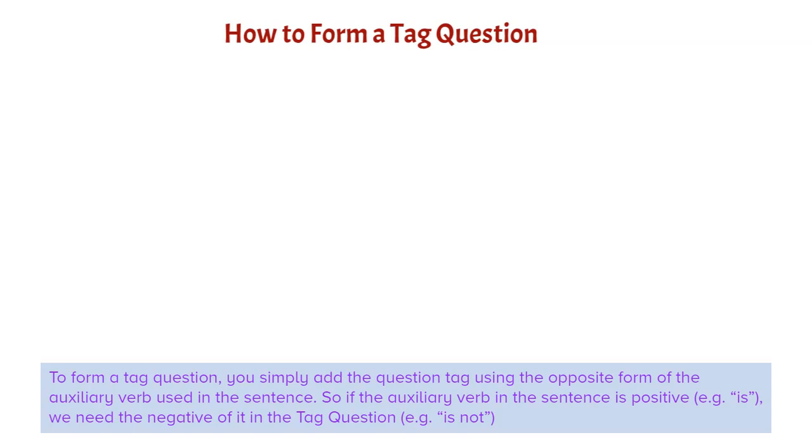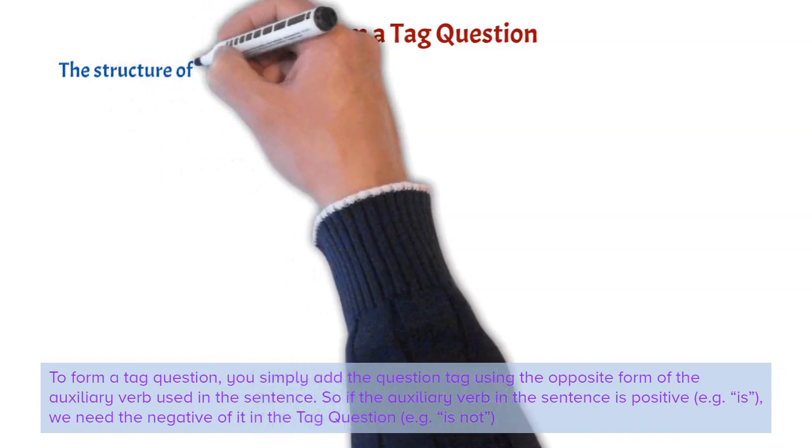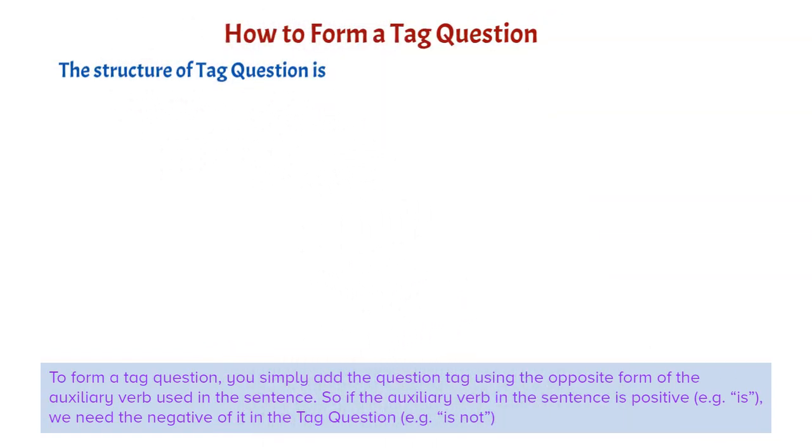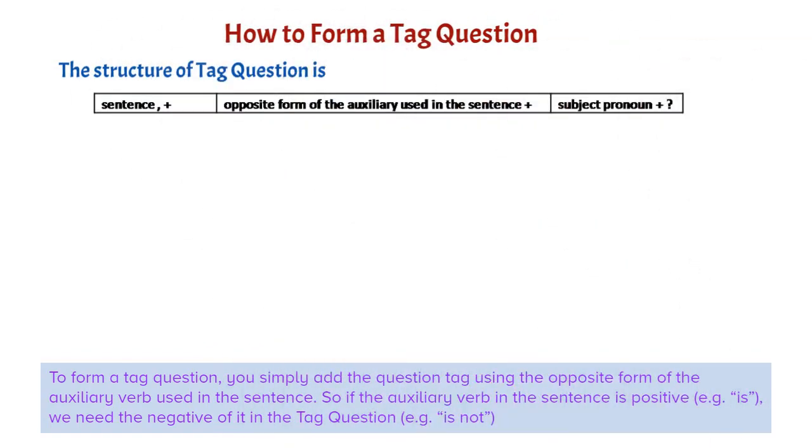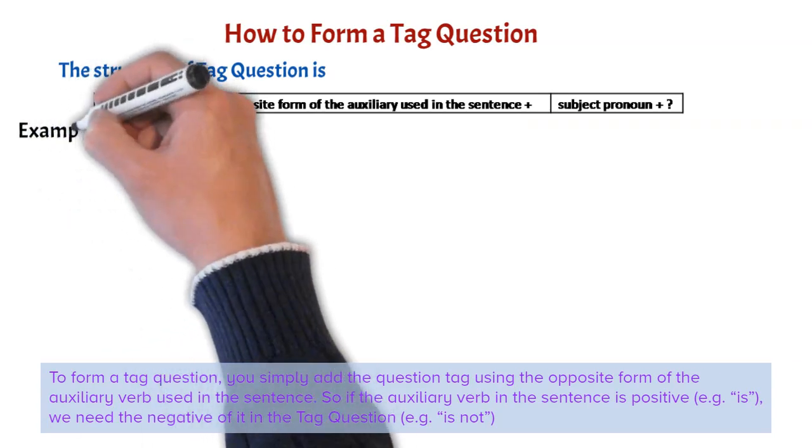The structure of a tag question is sentence, comma, opposite form of the auxiliary used in the sentence, and subject pronoun with a question mark. Please look at these examples. For a positive statement, a negative tag, and for a negative statement, a positive tag.